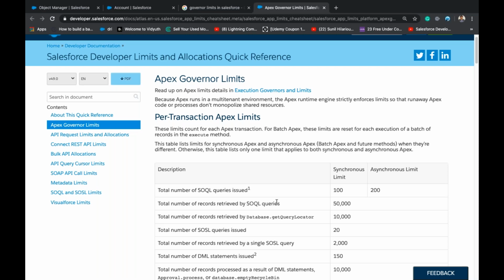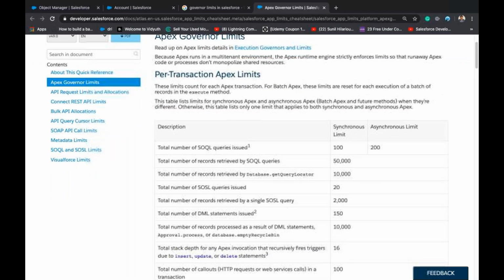When we are writing in Apex, we should know these governor limits. What exactly are these? Total number of SOQL queries that are issued in a single transaction are 100. It increases to 200 in asynchronous process. We'll discuss about this on Monday. So total number of SOQL queries issued are 100. Total number of records retrieved by SOQL query are 50,000.